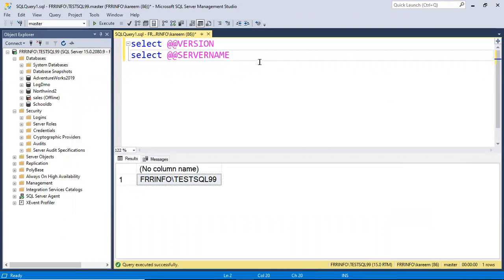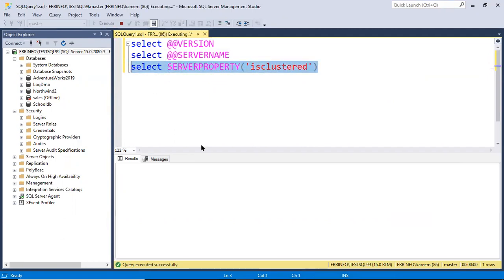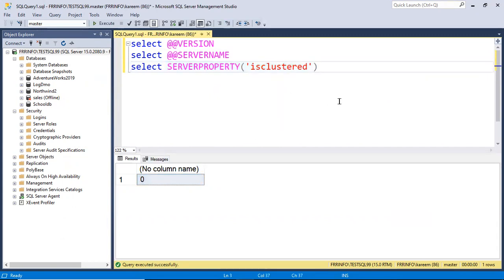Now check here, by using a command also we can see: select serverproperty IsClustered. I'm checking whether it is a cluster or not. 0, it is saying false. It is a standalone environment, not a cluster environment. Actually, I have built a cluster also on my server.